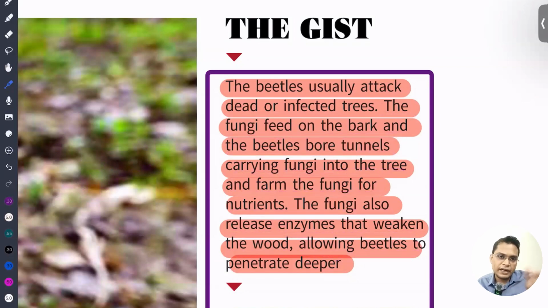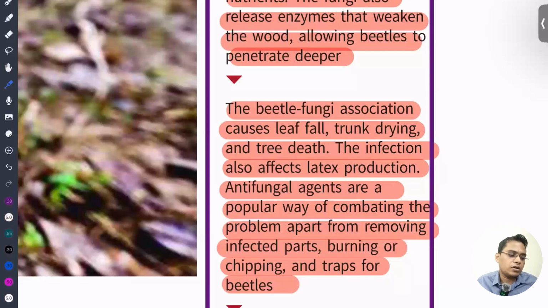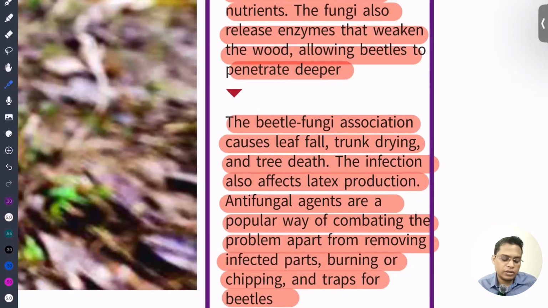Beetles actually make a drill, and in that drill the fungi can enter, and then the fungi release some chemicals that are helpful for softening the tree so that the beetle can bore deeper. So this combo is causing huge damage to the rubber plantation in Kerala. I think 2 years back, there was a question in UPSC mains: What are the challenges facing our rubber plantation industry? So you can talk about this now.